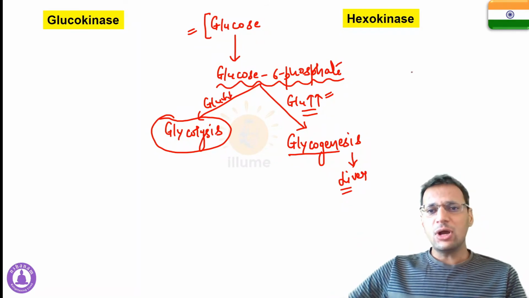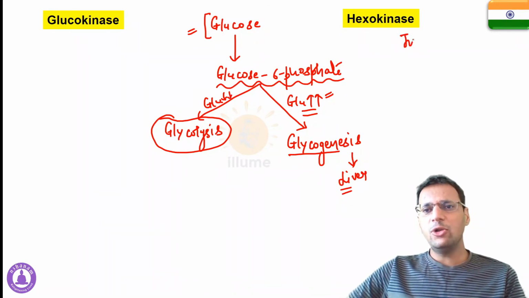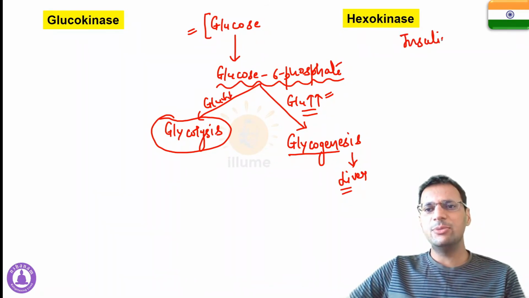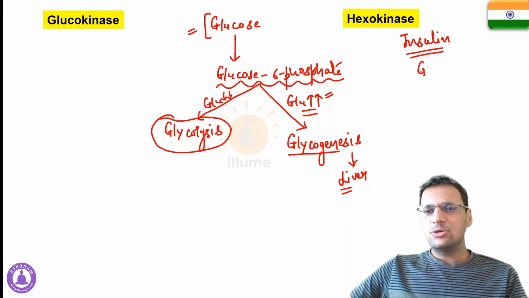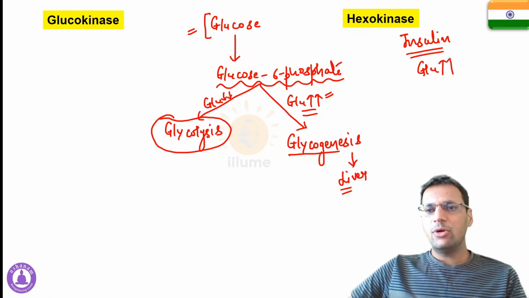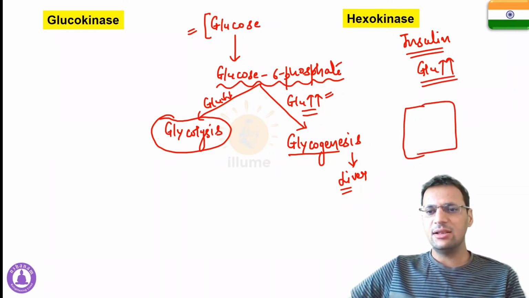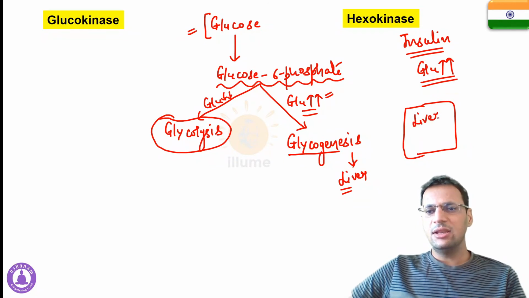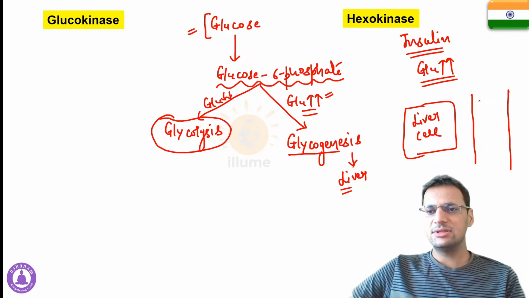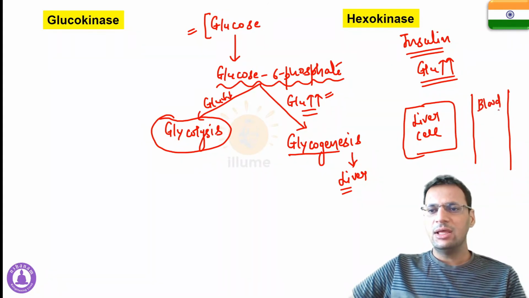Now let's talk about insulin. Insulin, we all know, is a pancreatic hormone released from the beta cells of the pancreas. In case glucose is excess in the body, let's say this is a liver cell, and this is the blood supply of the liver.